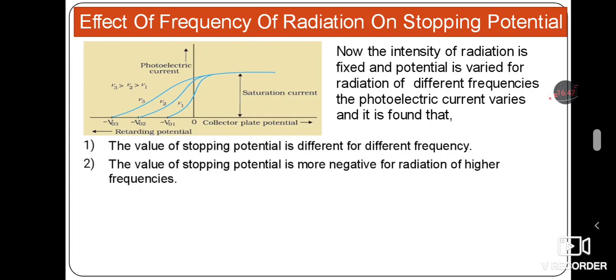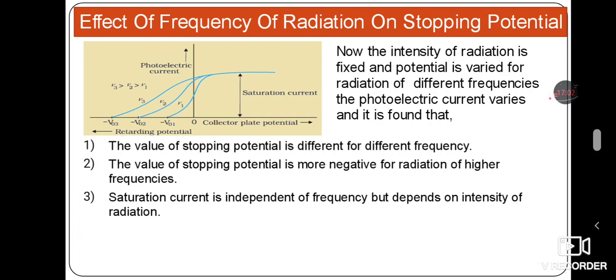Similarly, the value of stopping potential is more negative for radiation of higher frequency. So whenever we use higher frequency radiation, the stopping potential value is more negative.